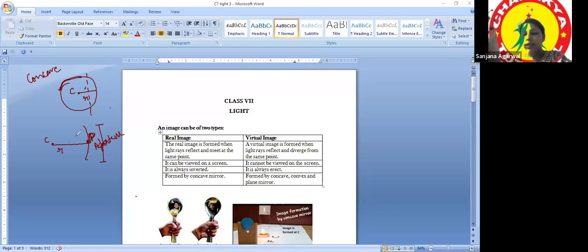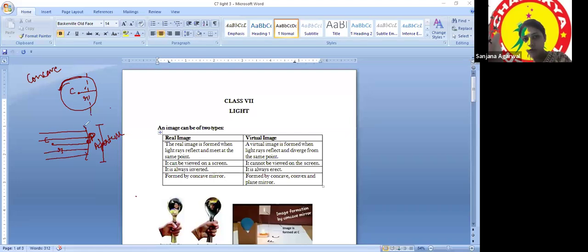Yeah, okay. I'm telling you that the sun we can consider as a light source lying at an infinite distance. You can take a torch also, keep it at a much farther distance. It can be considered infinite. It should be 3 to 4 times bigger than the size of your mirror, and it will become infinite. So this is a property of the concave mirror that any light rays coming from infinite distance would be considered parallel because they are coming from far away. So any parallel rays of light are allowed to fall on the concave mirror.